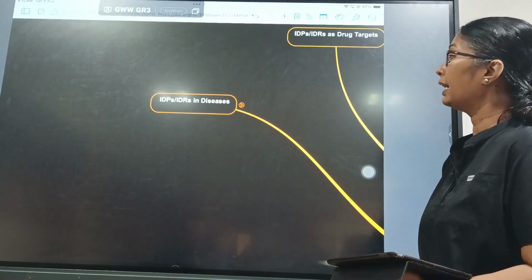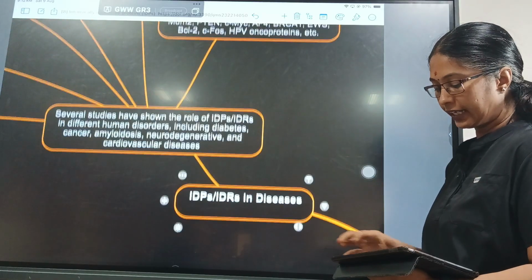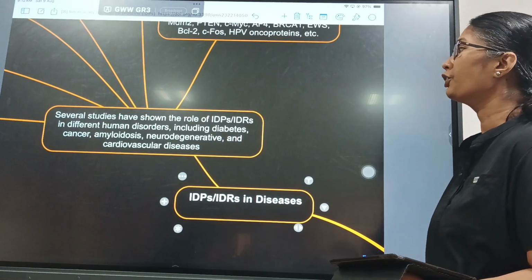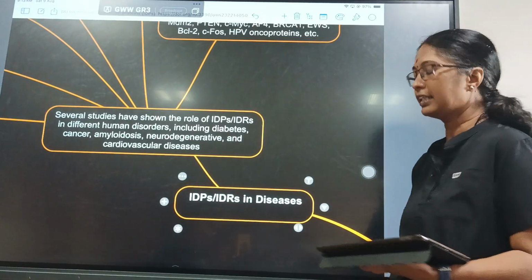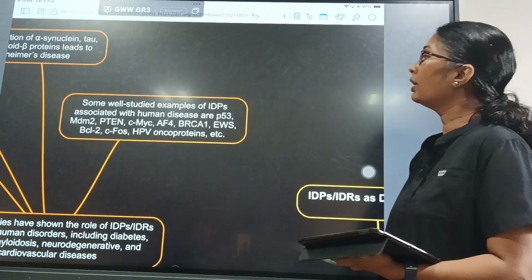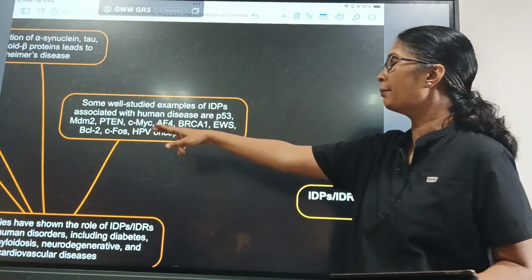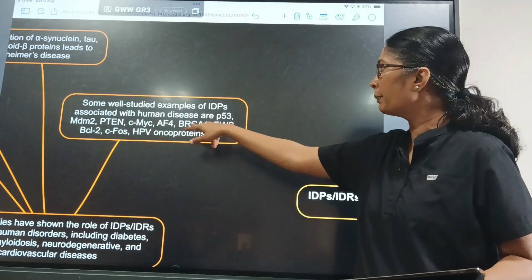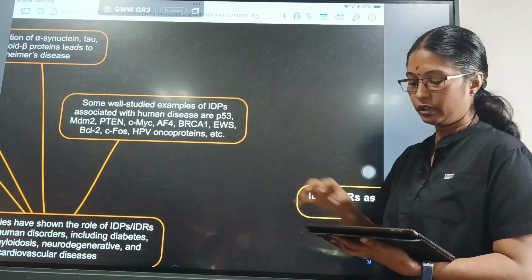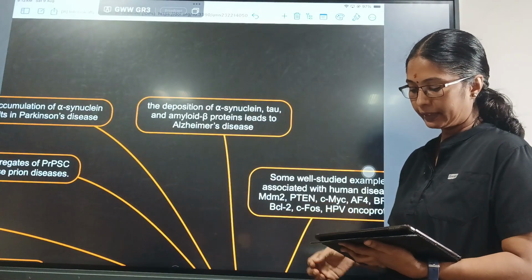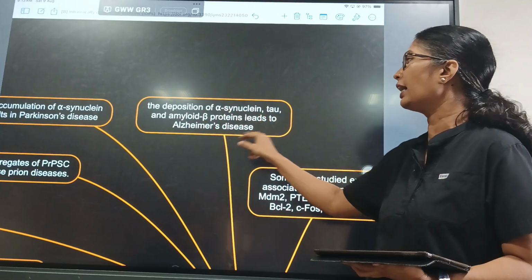Now what are the IDPs and IDRs doing in diseases? Several studies have shown the role of IDPs and IDRs in different human disorders including diabetes, cancer, amyloidosis, neurodegenerative diseases and cardiovascular diseases. So some well-studied examples of IDPs associated with human diseases are P53, we know this, MDM2, PTN, CMYC we know, BRCA1, HPV oncoproteins, BCL2, all these are known IDPs. And the deposition of alpha-synuclein, tau and amyloid beta proteins leads to Alzheimer's disease.